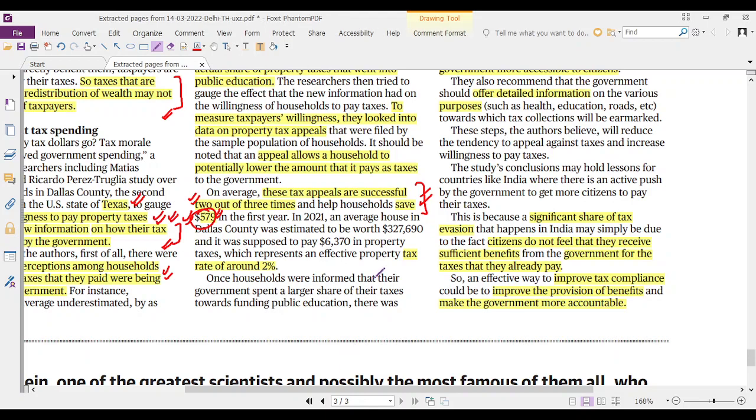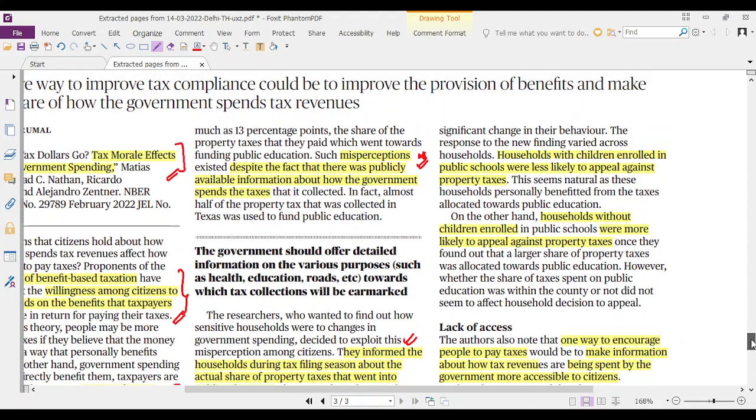All the parents of children in the public schools thought that, because of the property taxes I am paying, the government is spending the majority of that property tax on my children who are getting benefited from public education, so I am getting the benefit indirectly. So they didn't go for appeal. And all those households whose children were not enrolled in public schools, their appeals increased, because they thought, directly I'm not getting any benefit out of this tax, why should I pay this property tax? So they put in more appeals.